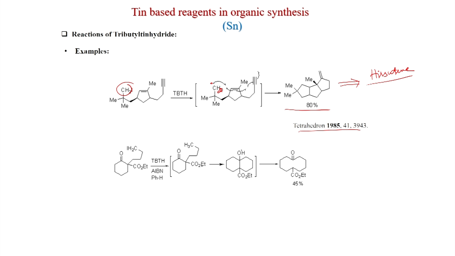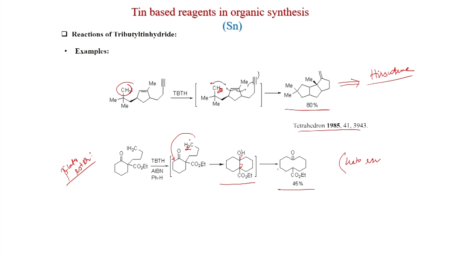Also, if you have a beta keto ester, then again this will be CH2 and you generate a radical here. That radical will add to the carbonyl group to generate this O dot, and this bond will break to generate this compound, a keto ester.